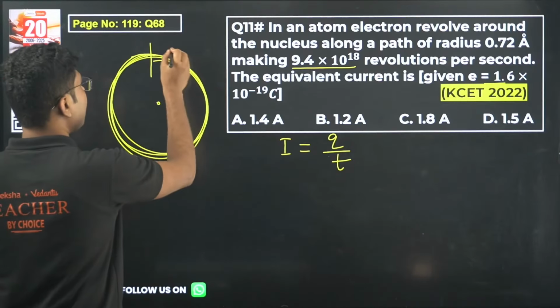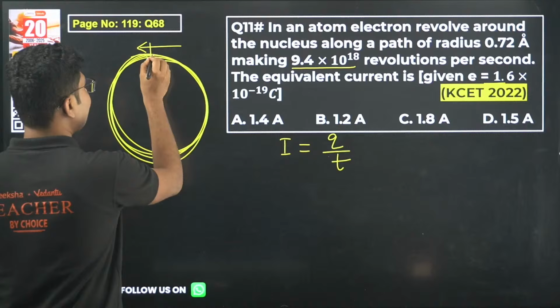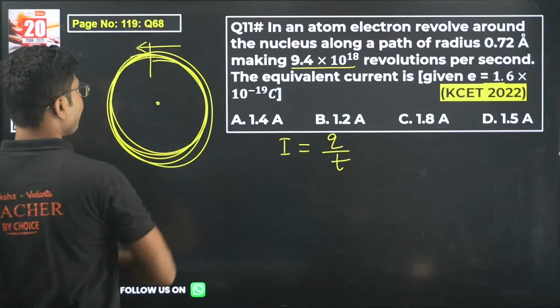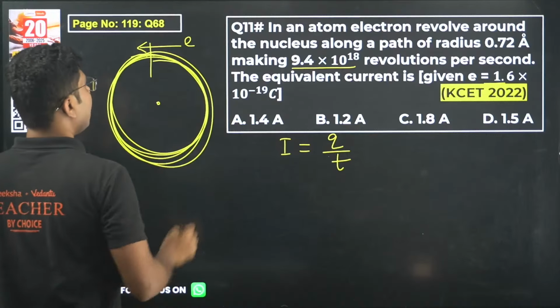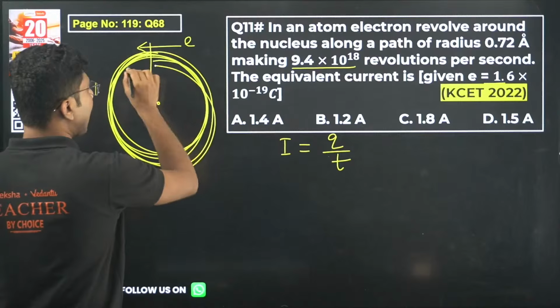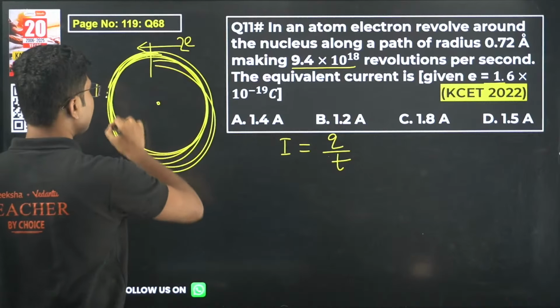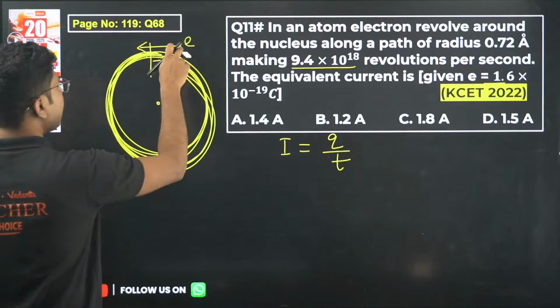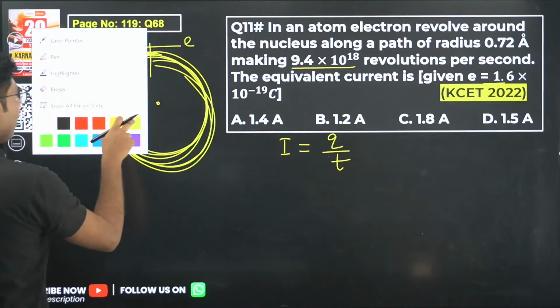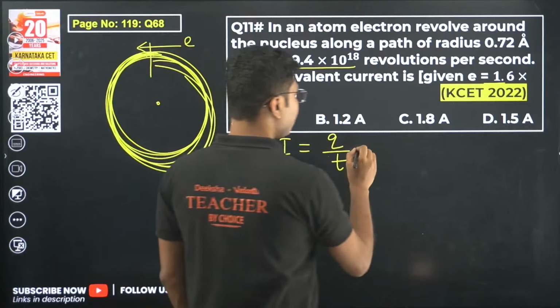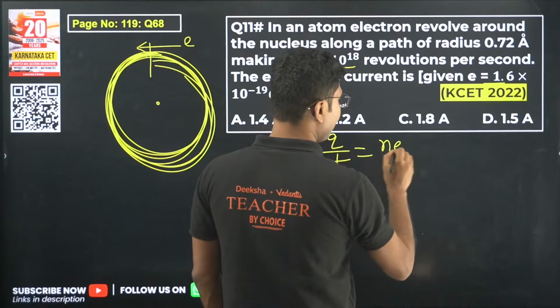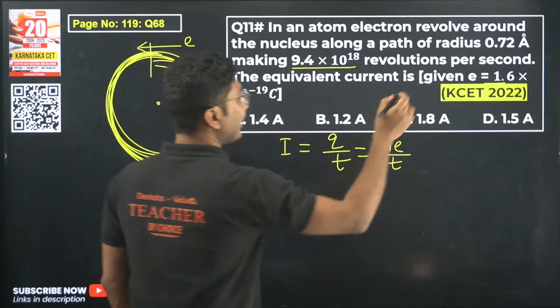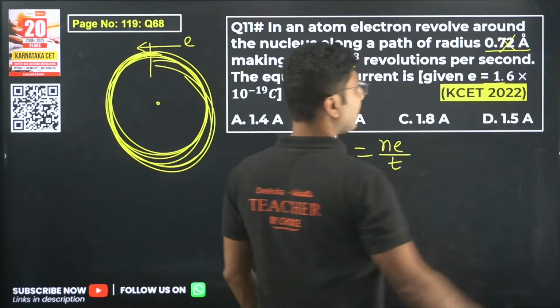When the electron revolves one time, the charge is e. If the electron revolves 2 times, the charge will be 2e. If it revolves 3 times, the charge will be 3e. But here the electron is revolving n number of times, so the total charge will be n into e, divided by t. So this radius is actually given to distract you.